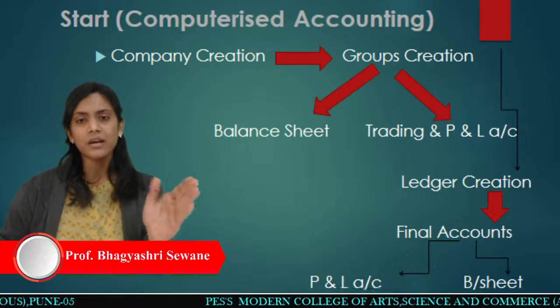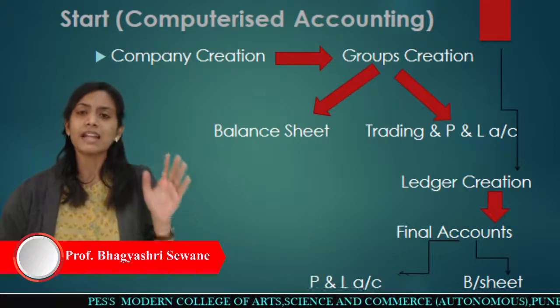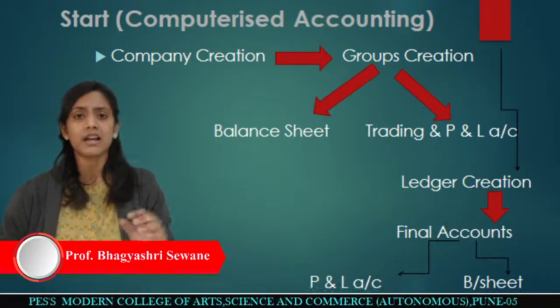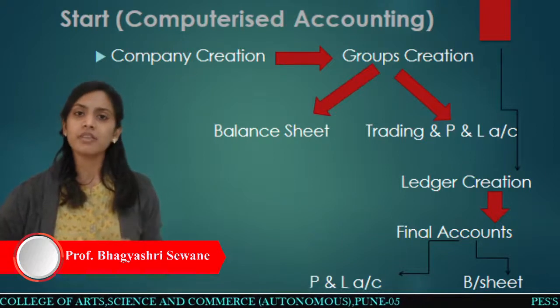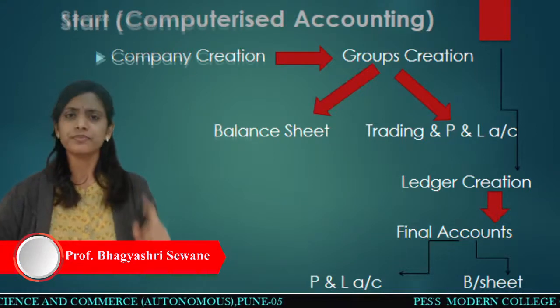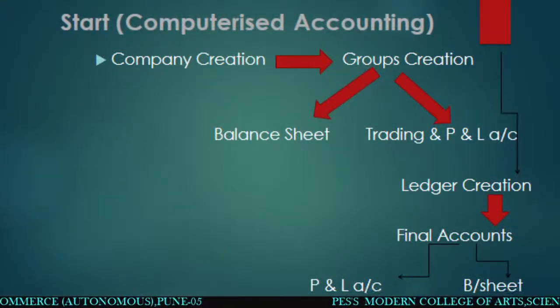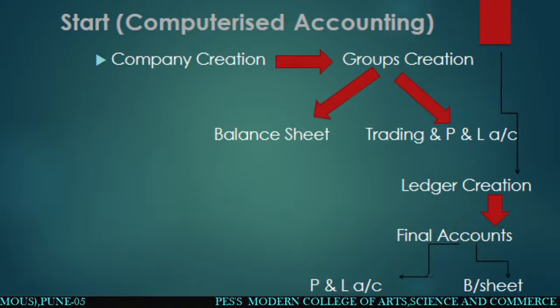Likewise, one company, second company, third company, a number of companies will be there, and the data of a number of companies will be there under each specific company's name, right? So what procedure do we have to follow? You can see over here, firstly, we have to create a company. And after company creation, we have to create some groups.